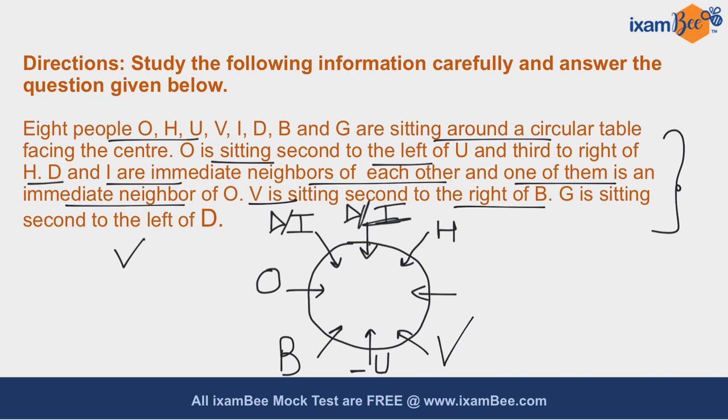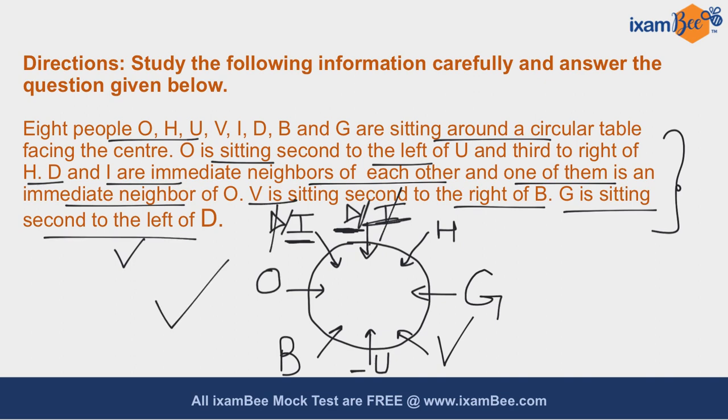Now in the last statement, it is given to you that G is sitting second to the left of D. So you have to consider D over here. In that case, you can only place G sitting second to the left of D. So your D sits over here and I sits over here, and you can cross I and D from here. So this is your final arrangement.